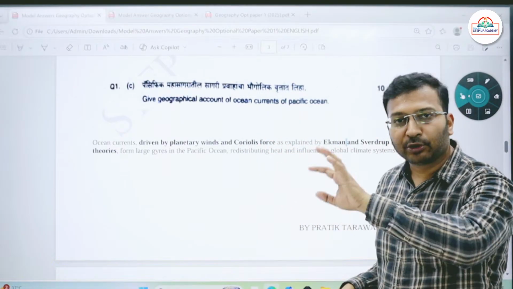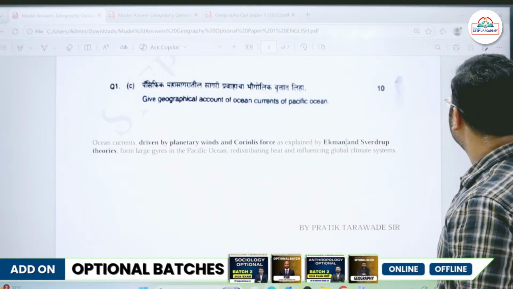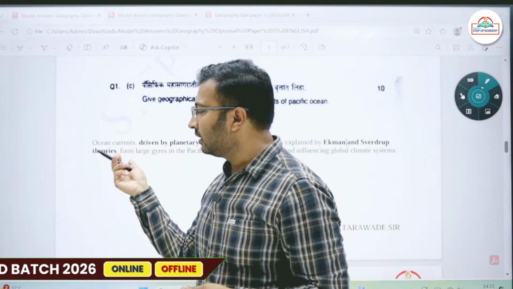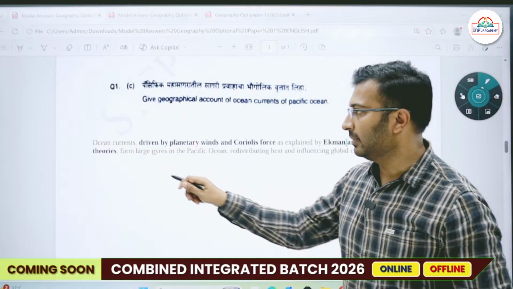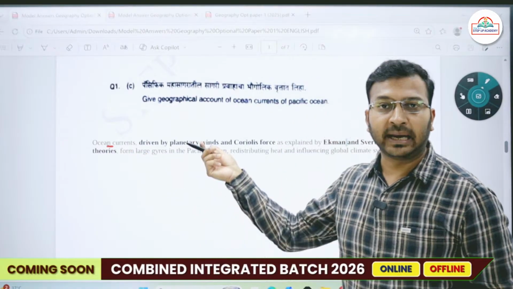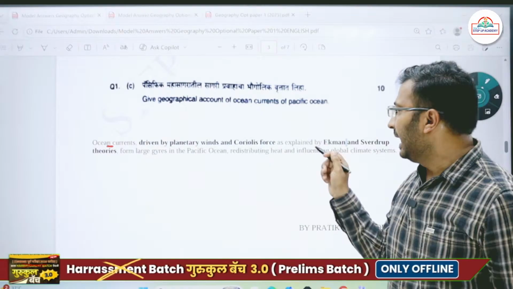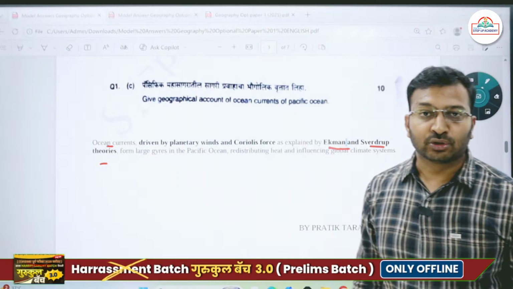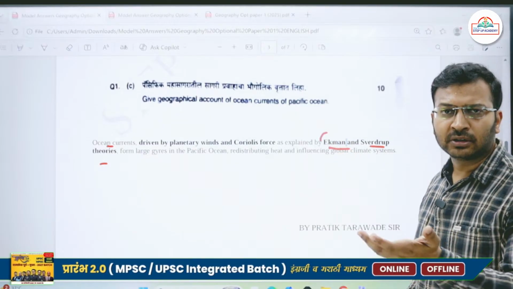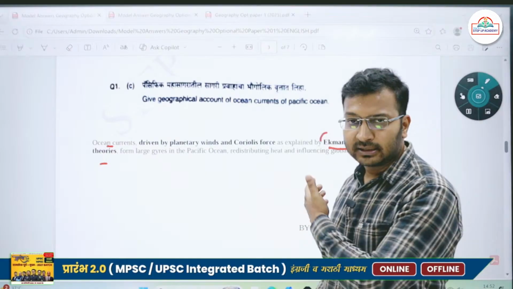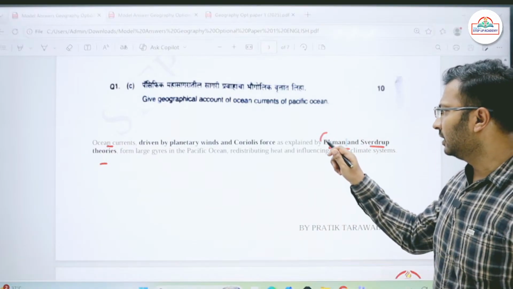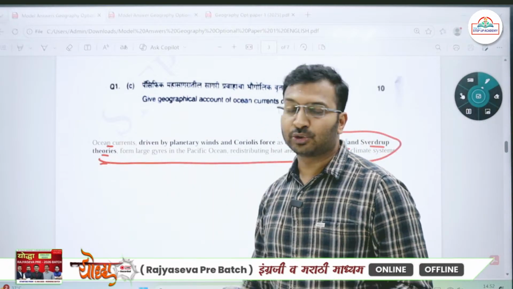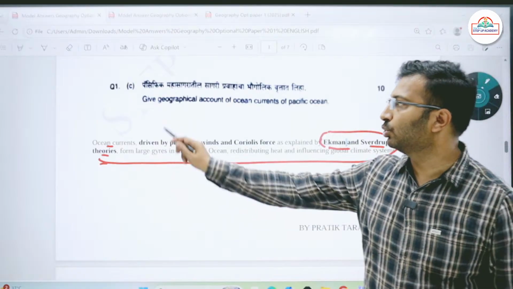But you have to make it an optional question by including the theories associated with the origin of ocean currents. So in the introduction itself, try to include the geographer's name as always. Ocean currents are driven by planetary winds and the Coriolis force, and explained by the Ekman and Sverdrup theories. These are the two people. The Ekman spiral, Ekman transport of water, those who have already done geography optional will know. So the Ekman and Sverdrup theories, these two names are very important when it comes to ocean currents.